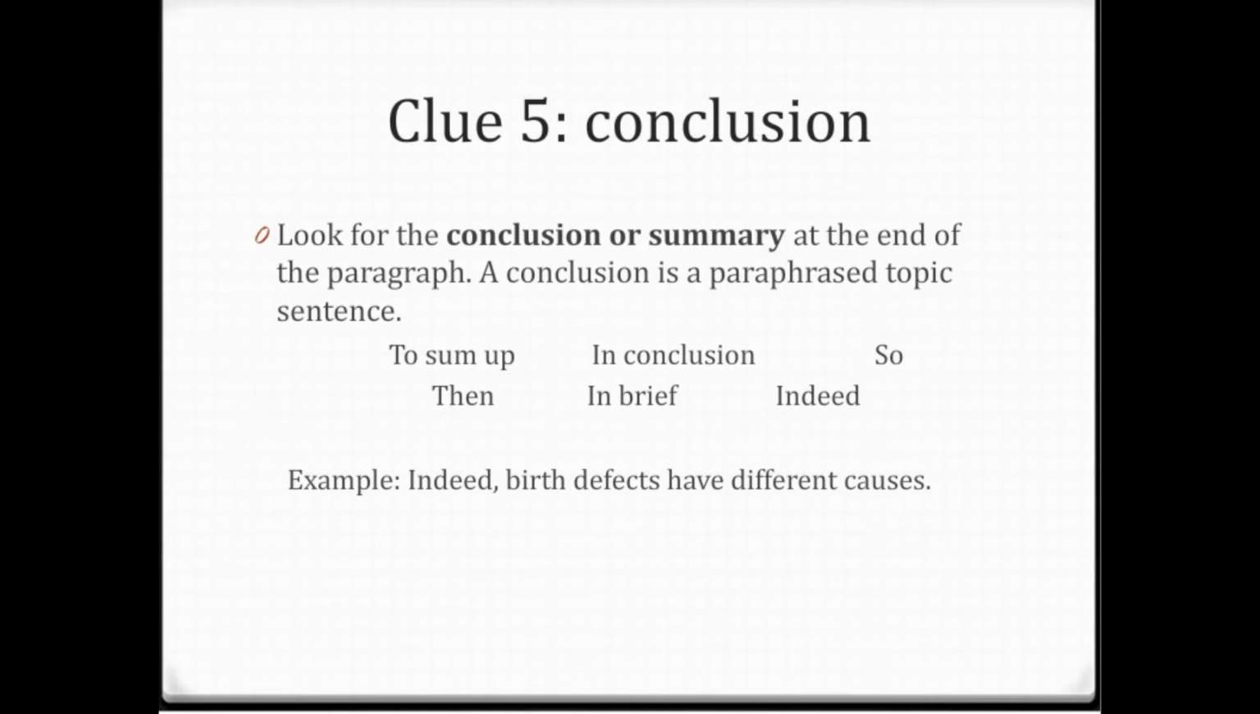And clue number 5, conclusion. Look for the conclusion or summary at the end of the paragraph. What is a conclusion? A conclusion is a paraphrased topic sentence. Sometimes you will read a topic sentence at the beginning of a paragraph and a conclusion at the end. So when you choose a topic sentence, make sure it matches the conclusion. And here are some words that the author can use for a conclusion. To sum up, in conclusion, so, then, in brief, indeed. For example, indeed, birth defects have different causes.